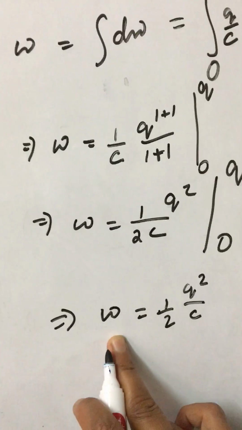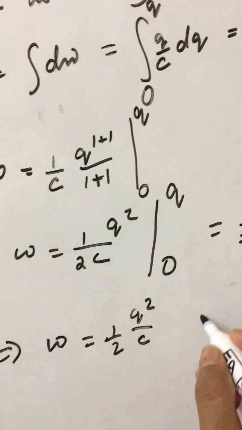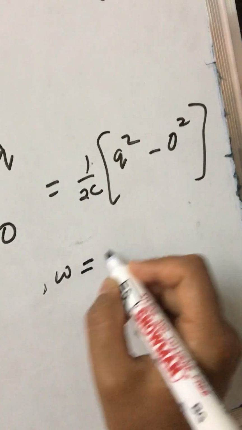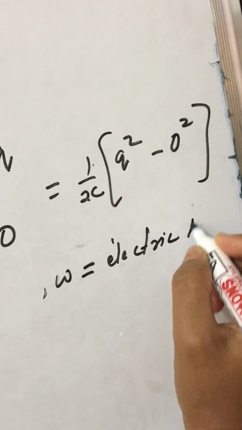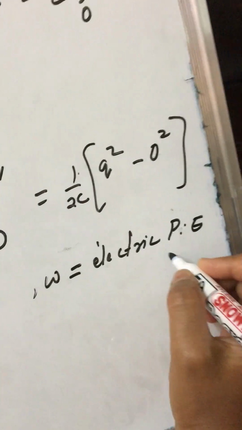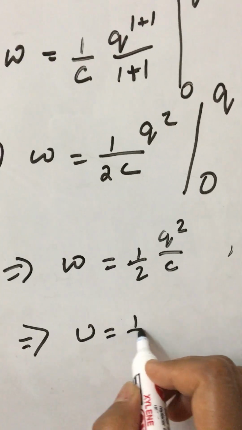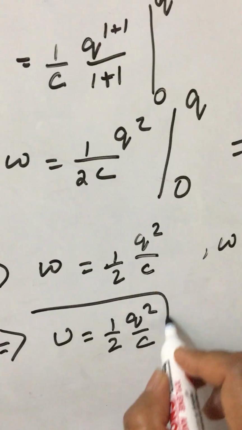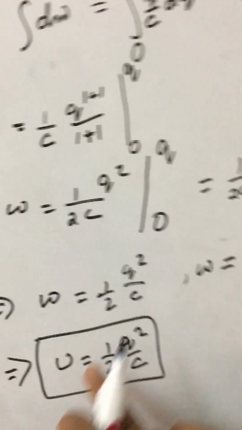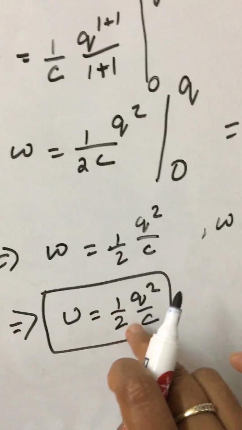This work done is stored in the system as energy, and that energy is electric potential energy. And what is the notation for the potential energy? It's U, right? So most commonly the energy, we write it as half Q square by C. Very important. The energy stored in a capacitor, when it has stored Q charge having capacitance C, is equal to half Q square by C.